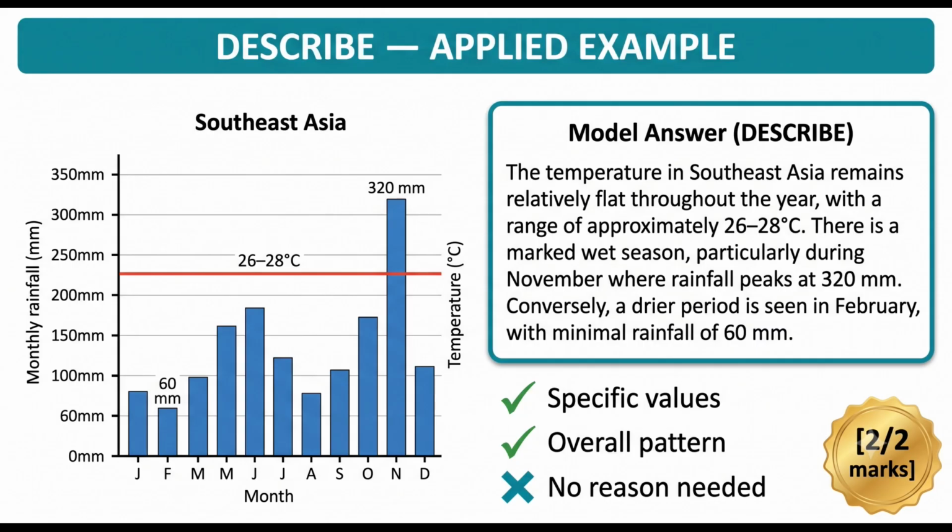Notice what this answer does. It uses specific values from the graph. It identifies the overall pattern. It makes a concluding observation. No true dry season. And it does all of this without any reasons. The examiner does not want the monsoon explanation here. 2 marks, 2 ideas, both from the data.